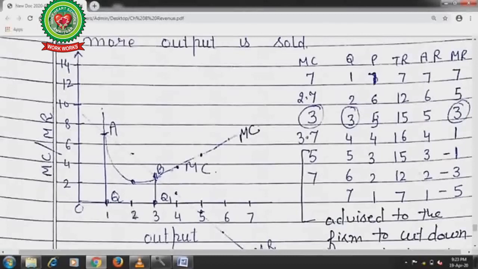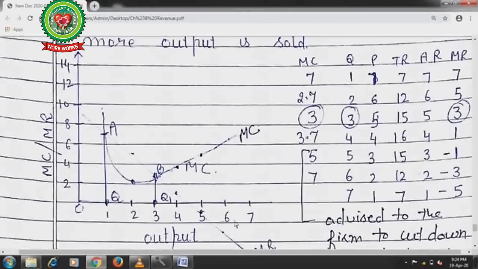At 2 units of production, marginal cost is 7 and marginal revenue is 5. At 3 units of production, marginal cost is also 3, marginal revenue is also 3. After this again we will mark the points at the 4th unit of production, where the value of marginal revenue is 1 and marginal cost is 3.7. When we join these points we get the marginal revenue and marginal cost curves.